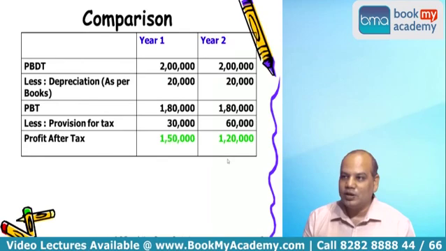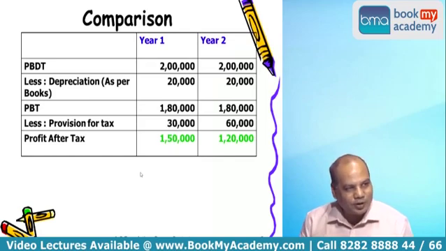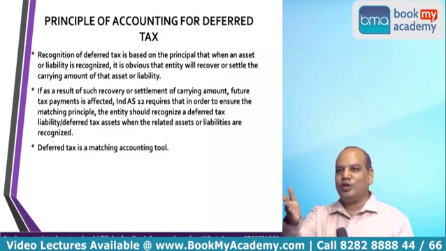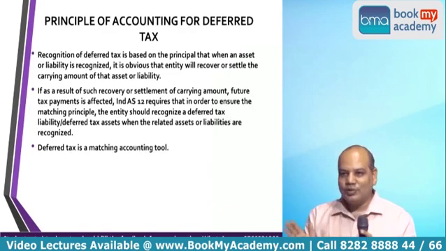If the P/E ratio is 10, last year the market price will be 15 into 10, 150 rupees. Immediately after the results are published, 12 into 10, 120 rupees, a 30 rupee fall in the market price. Market capitalization of the company will fall by 20%. And it will create panic, so a further fall in prices, because investors will think that something has gone wrong with the company. Not everybody is smart like you to understand it is just due to accounting.